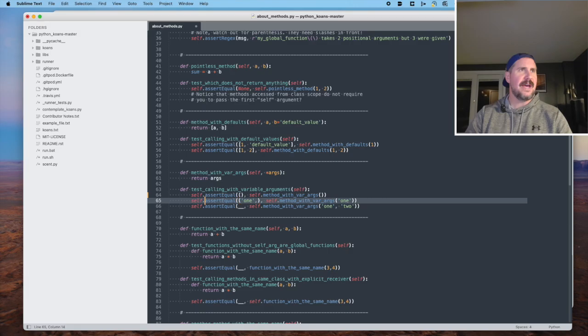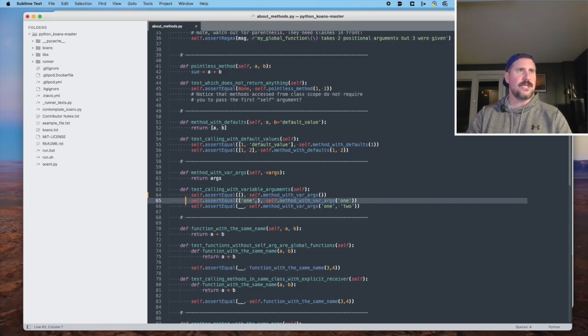On line 65, we're saying self assert equal 1, okay, and then we see that the method was called with a single argument of a string, and what was returned was a one-item tuple, and we know that it's a single-item tuple based on that trailing comma, which we said last video looks a little weird.